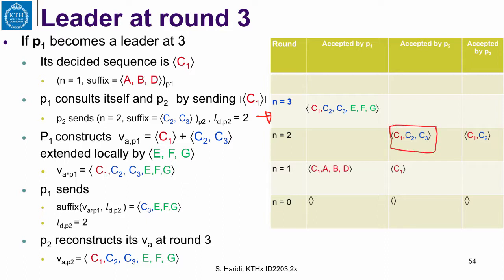When it did that, it adopted this sequence from P2, and in fact it adopted it by just accepting this part from P2. It knows that it has C1, the sequence C1, as decided. So we know that. And then it augmented its sequence with local commands. So that is now, at this stage, the VA of the leader, which is P1. It is here.